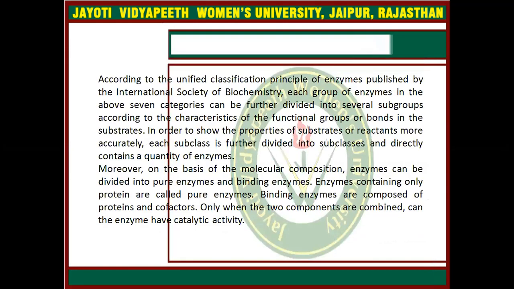According to the Unified Classification Principle of Enzymes published by the International Society of Biochemistry, each group of enzymes in the above seven categories can be further divided into several subgroups according to the characteristics of the functional groups or bonds in the substrate. In order to show the properties of substrates or reactions more accurately, each subgroup is further divided into subclasses and directly contains a quantity of enzymes.